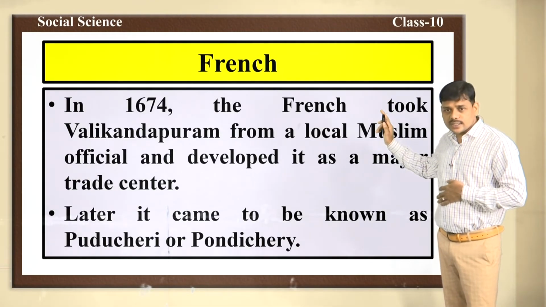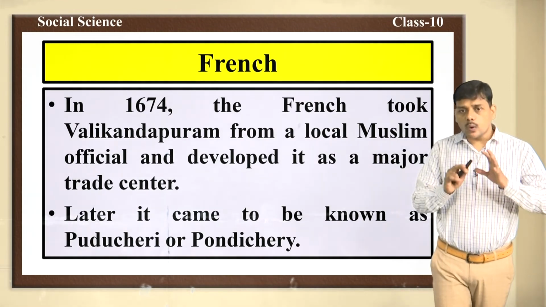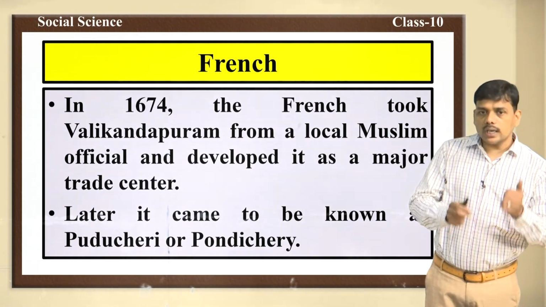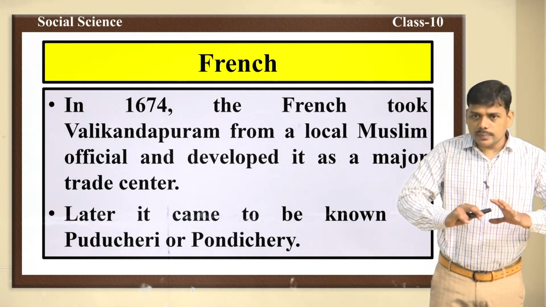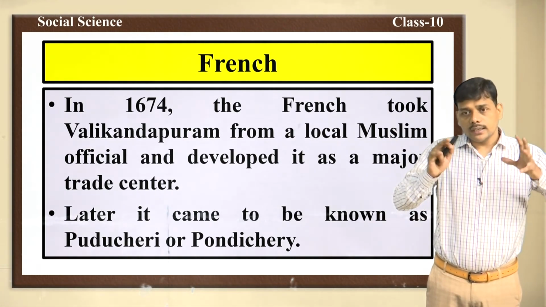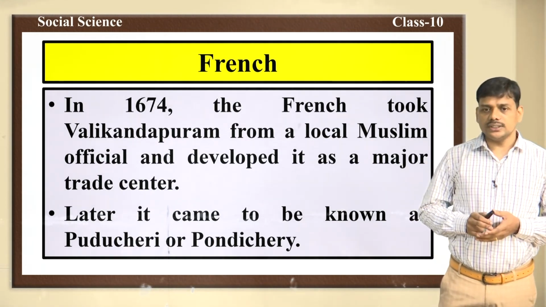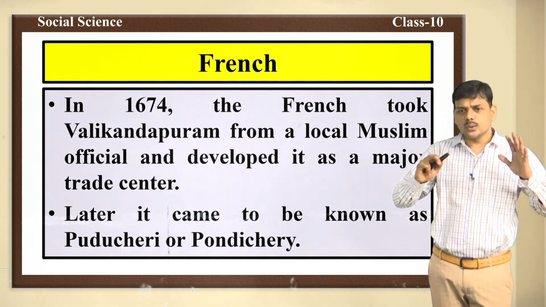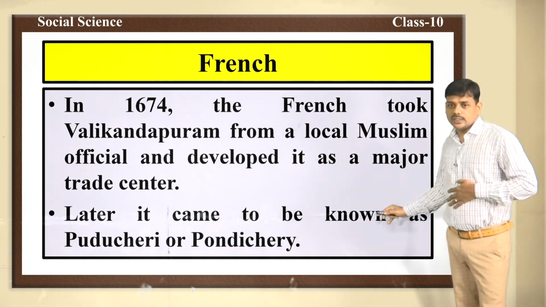In the year 1674, the French took Valikondapuram from a local Muslim official and developed it as a major trade center. Valikondapuram became a major trade center of the French, and later it came to be known as Puducherry or Pondicherry.